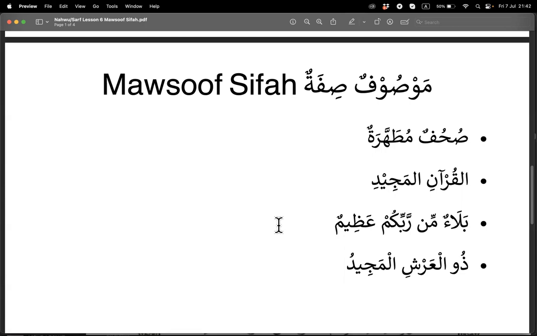Find the words that have the same status. That's the easiest. Balaun and Azimun, is it? Yes. Which one is the Mawsoof? Which one is the Sifah? Balaun is the Mawsoof. Yes. So Azim is our Sifah.